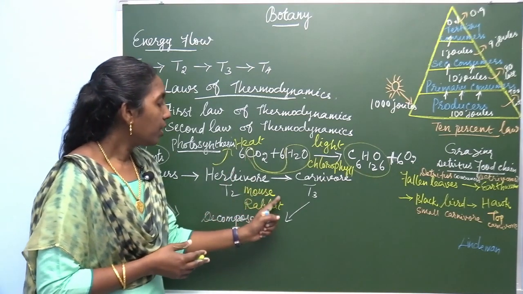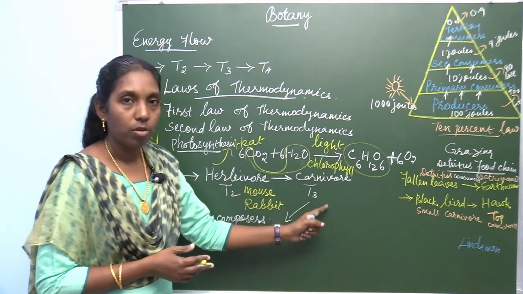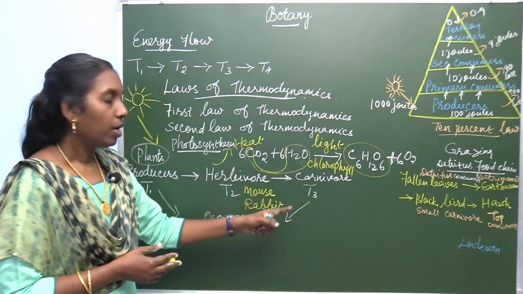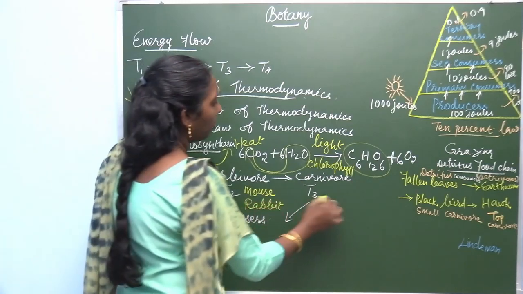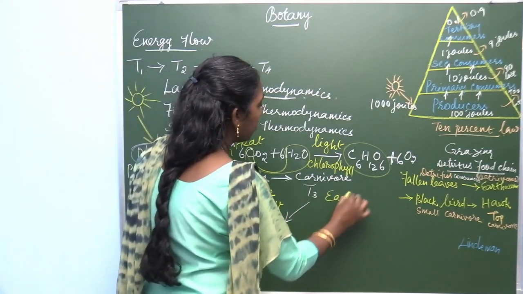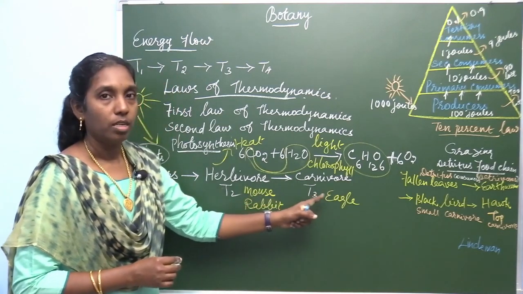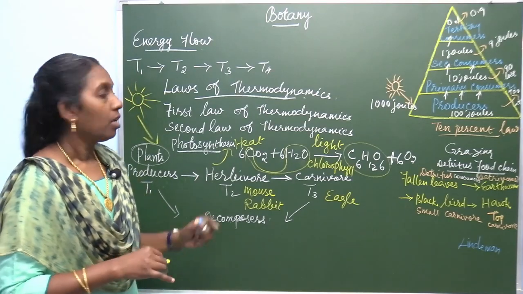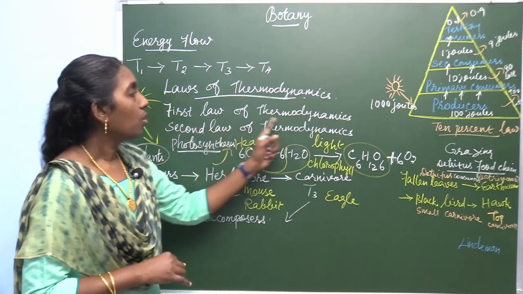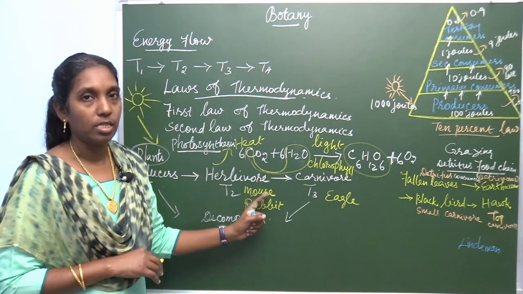From here the herbivores are eaten by carnivores, either a fox or an eagle. And finally it can be decomposed. For the first law of thermodynamics, you write the example of photosynthesis.